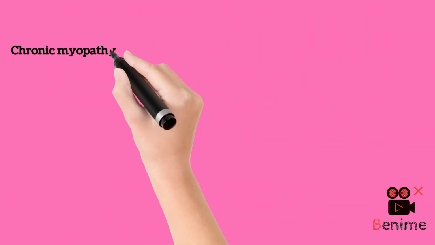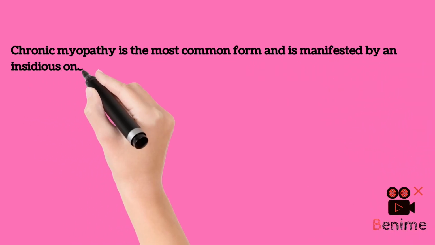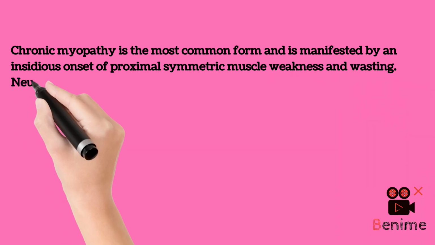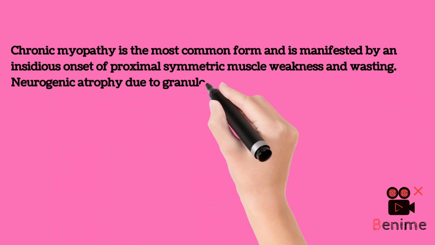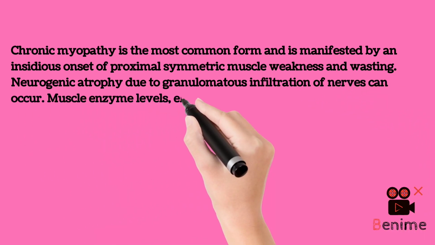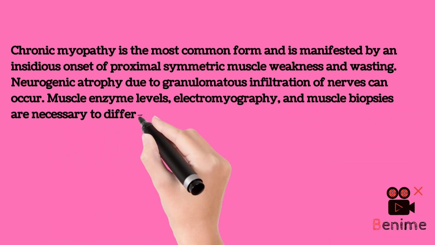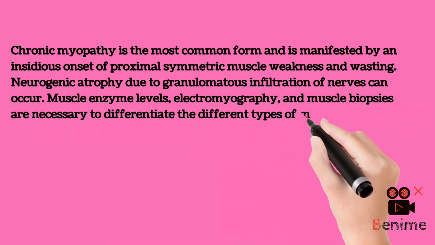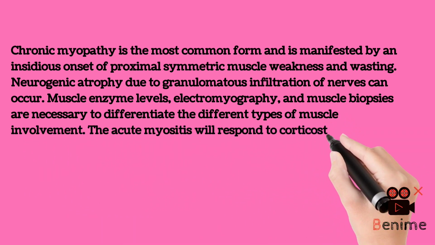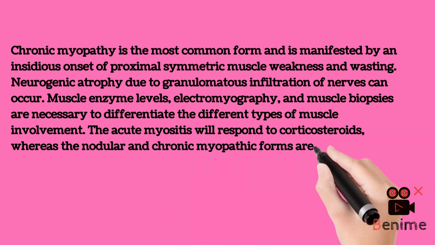Chronic myopathy is the most common form and is manifested by an insidious onset of proximal symmetric muscle weakness and wasting. Neurogenic atrophy due to granulomatous infiltration of nerves can occur. Muscle enzyme levels, electromyography, and muscle biopsies are necessary to differentiate the different types of muscle involvement. The acute myositis will respond to corticosteroids, whereas the nodular and chronic myopathic forms are less likely to respond.